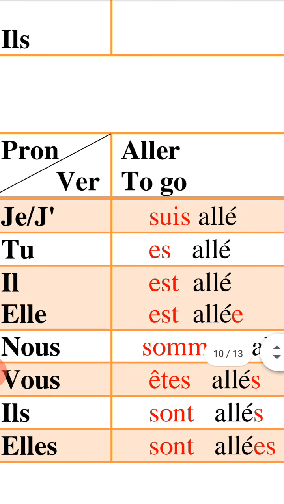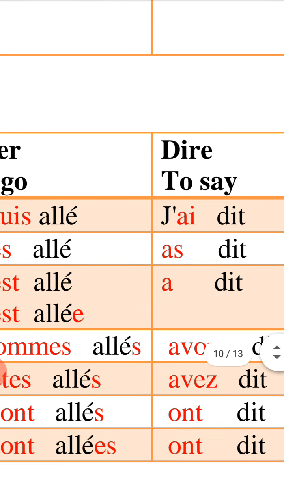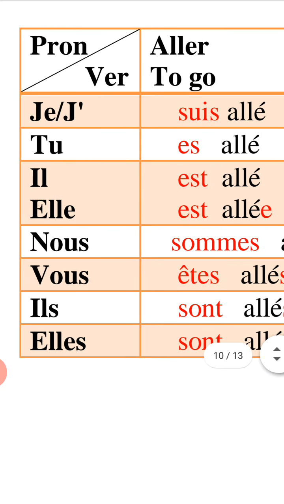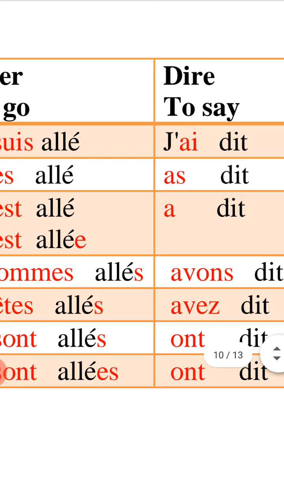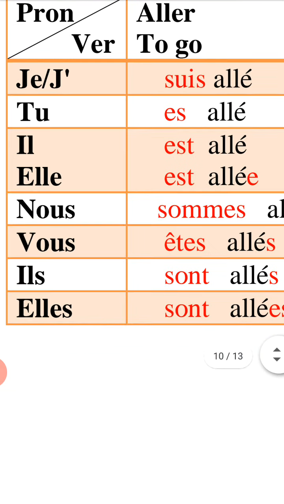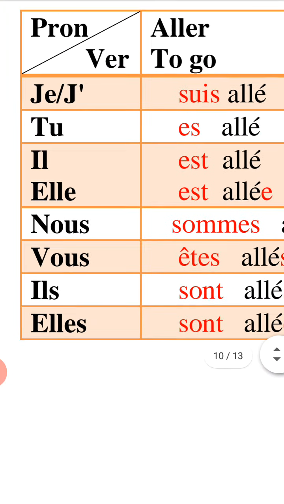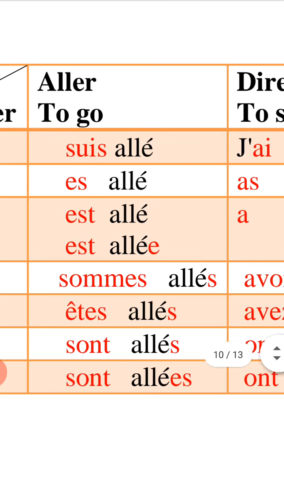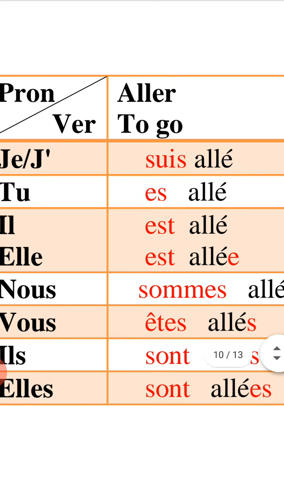If you would like to say you said: tu as dit. Tu as, AS, verbe avoir au présent with the pronoun tu. Then dit, D-I-T. OK? Il a dit. Elle a dit. Here you have il and elle the same: il, elle a, and dit the same. Why?